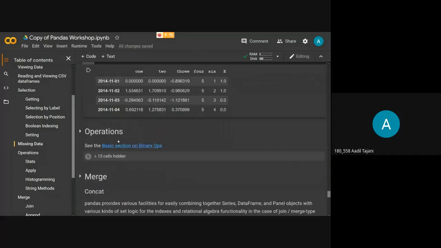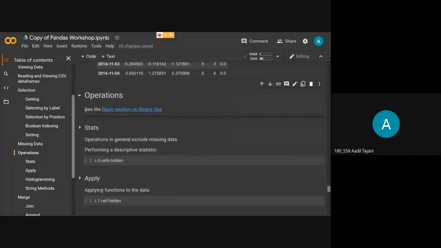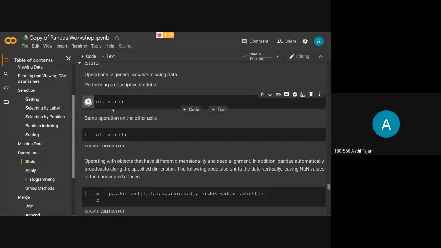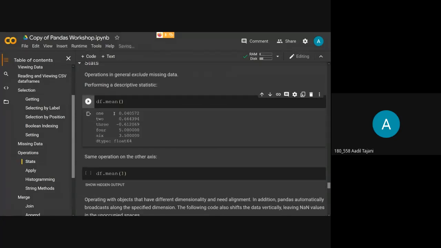Okay, so now we'll see some operations that pandas allows us to do. So we'll start with some statistics operations. Okay, so df.mean. What df.mean does is it gives us the mean of the values that are there.